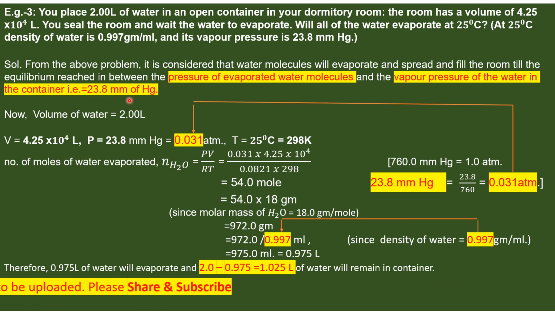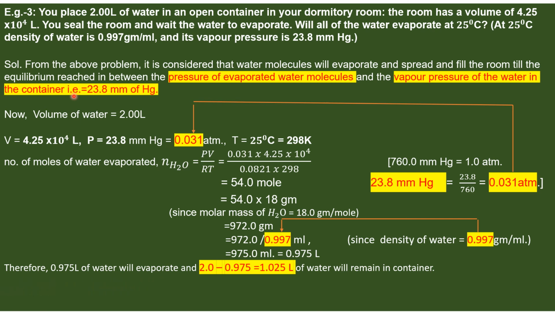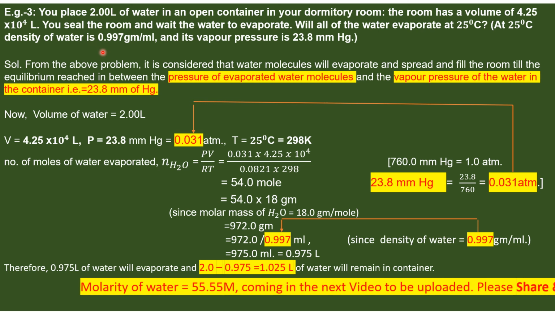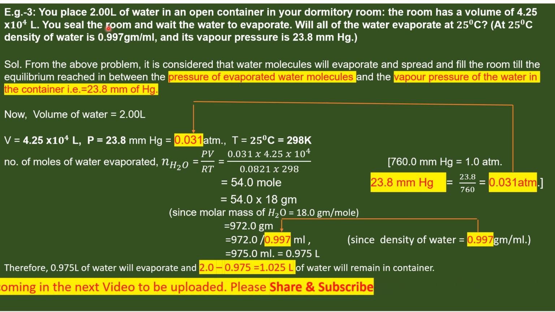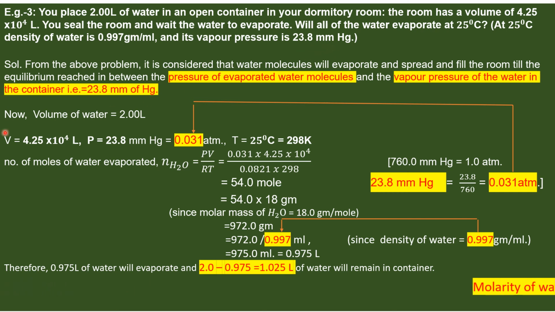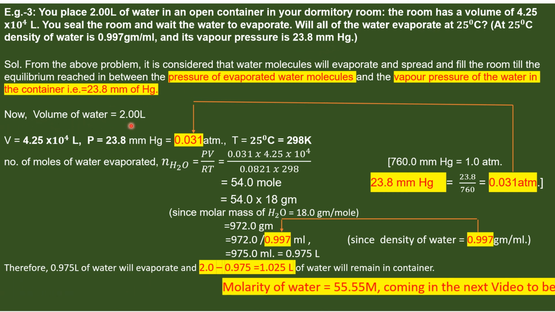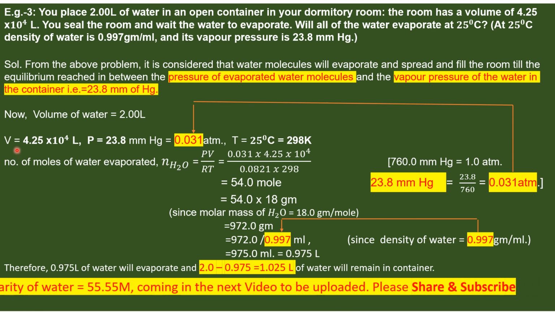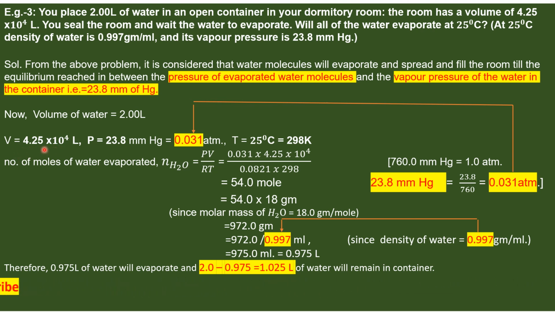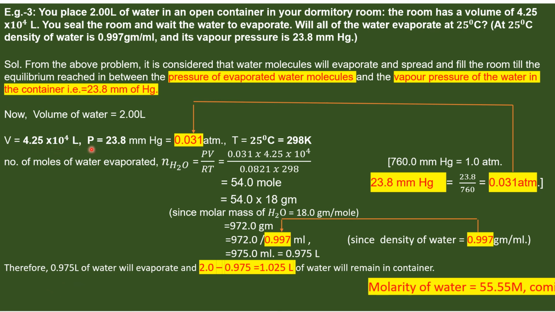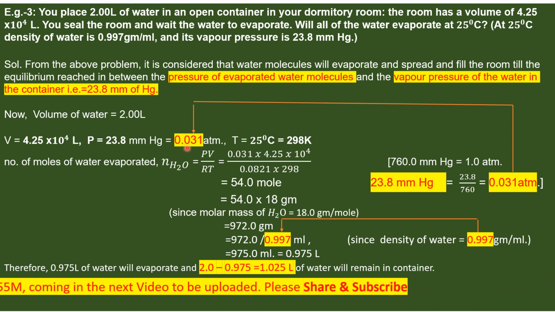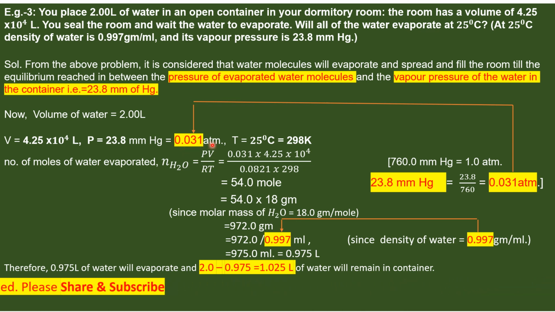That is, water molecules need to evaporate until the pressure in the room reaches 23.8 millimeter of mercury. Volume of water given 2 liter, volume of dormitory room 4.25 times 10 to the power 4 liter, pressure 23.8 millimeter mercury, which equals 0.031 atmospheric pressure.